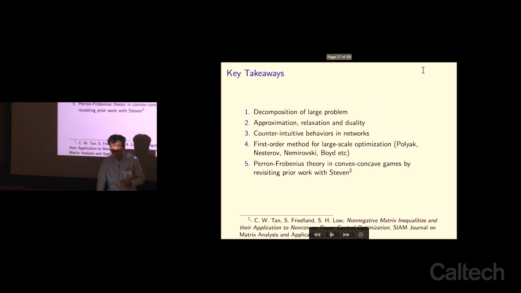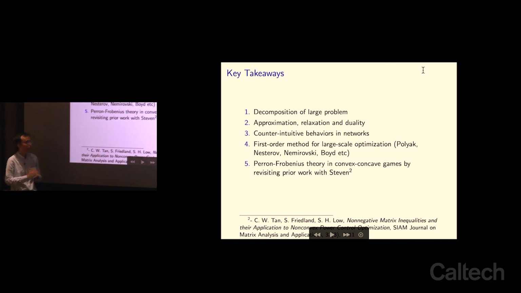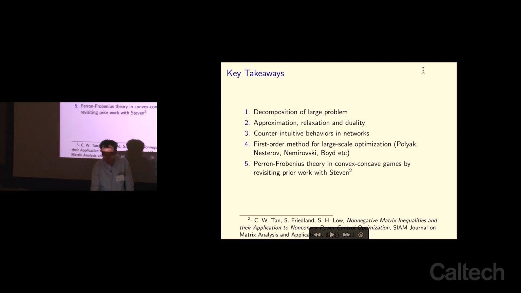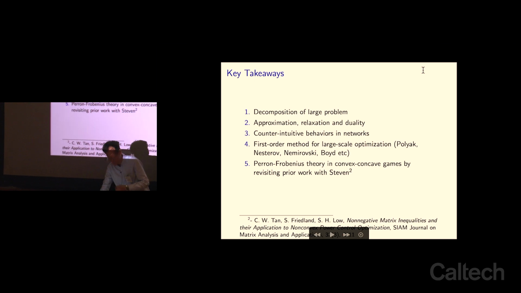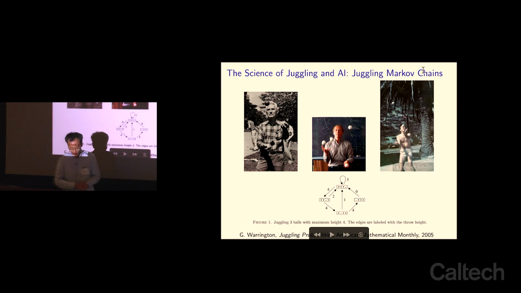But note that there are a few key takeaways: these kinds of problems are usually very tricky. For example, we saw that there's counterintuitive behavior in these game theoretic problems. Here we are leveraging past results like Perron-Frobenius theory that we have done with Steven. For example, Perron-Frobenius theory was very instrumental in solving the zero duality gap problem in optimal power flow.